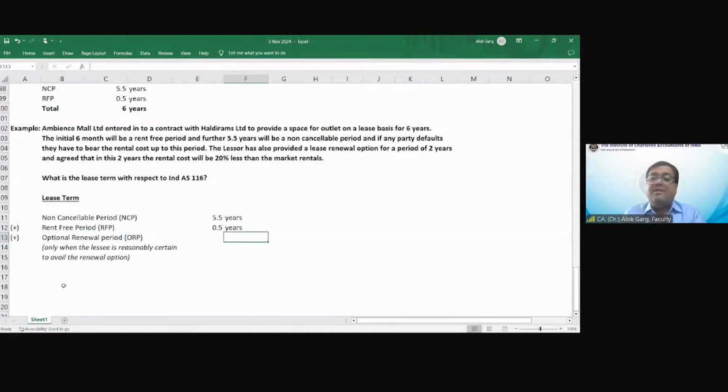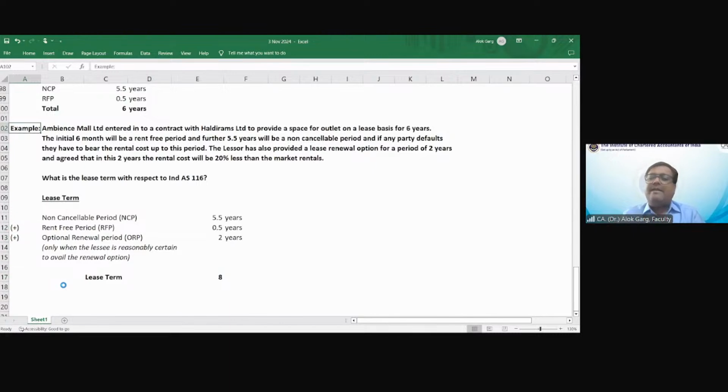Okay. So in this case, why are you saying that the lessee is reasonably certain to avail the renewal option? What is indicating you to take this judgment, friends? आपको क्या इंडिकेट कर रहा है इस जजमेंट को लेने के लिए? 20% less than market rentals. 20% discount. 20% discount is indicating, right? So 2 years. What is your lease term? Your lease term is 8 years in this case.